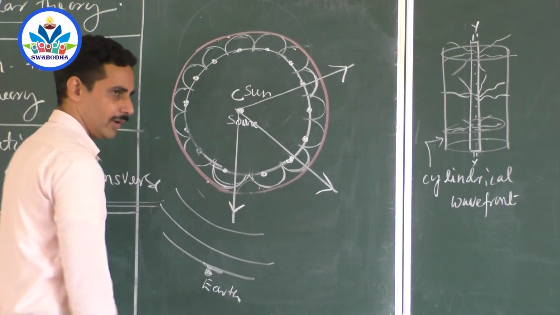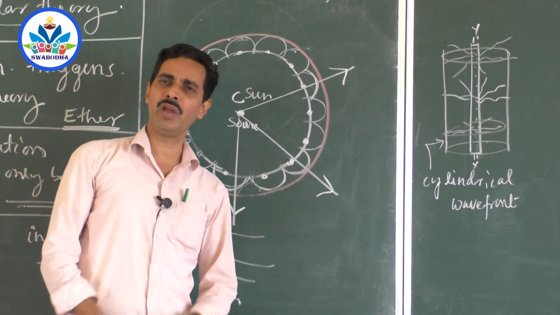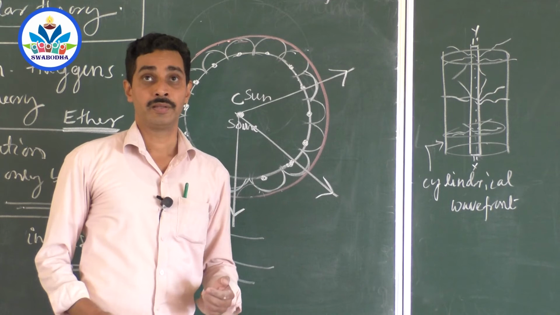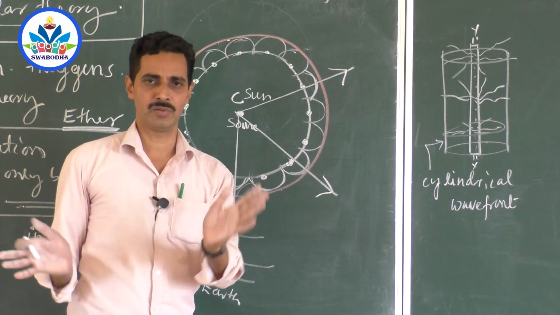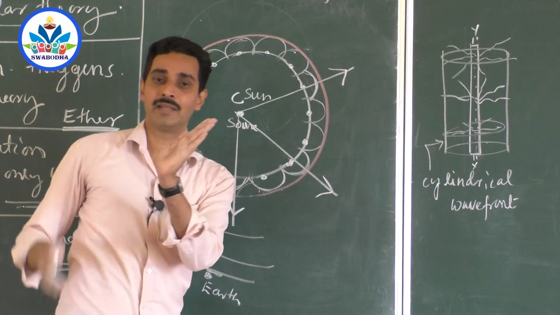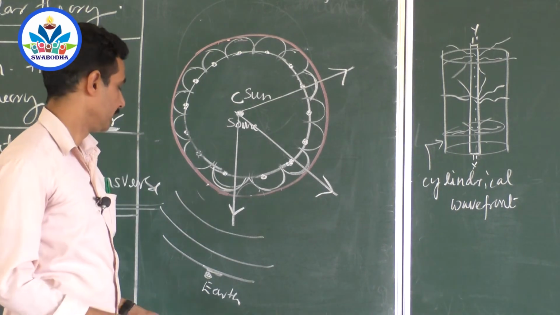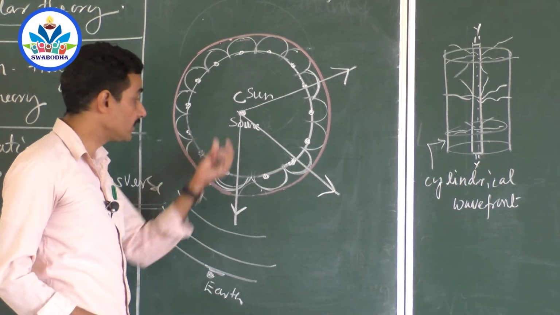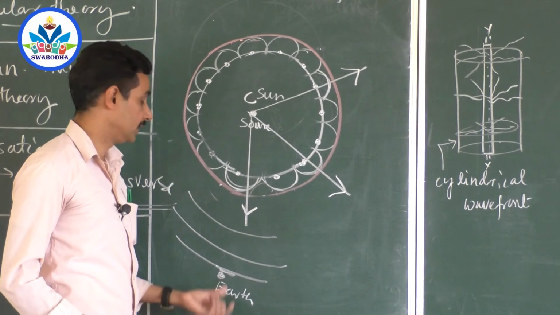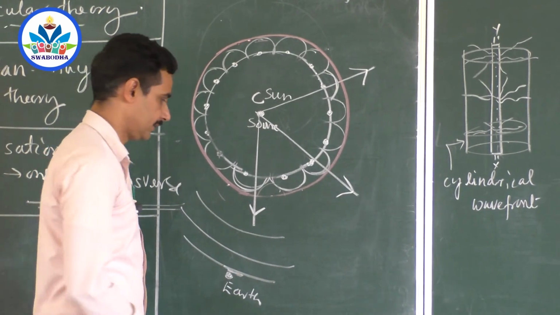You are standing just by the side of a very large sphere. Can you identify that it is a sphere? No, it looks flat. It is a plane wavefront. So, if the source is at a very large distance, then the wavefront is almost plane, right?